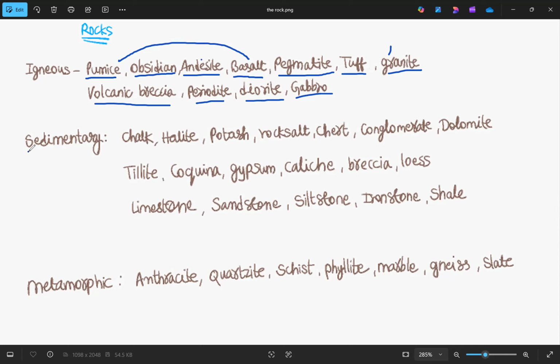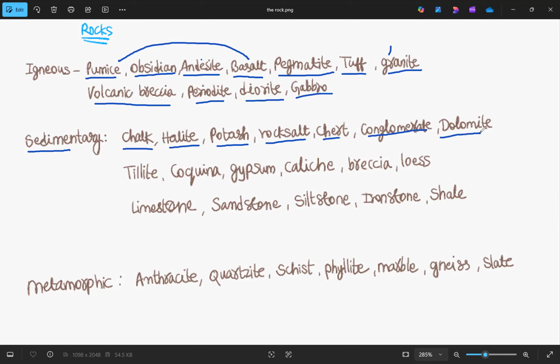Now let's move to sedimentary rocks. What are sedimentary rocks? These are formed from layers of accumulated sediment. These are layered rocks where you can see the layers of sand, mud, organic matter, or chemical precipitation. This is how sedimentary rocks are formed. Some of them are chalk, halite, potash, rock salt, chert, conglomerate, dolomite.